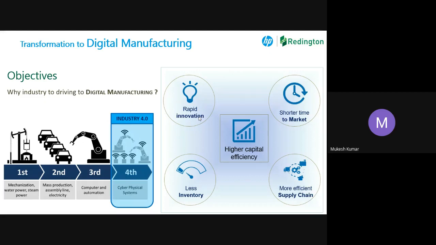When we are talking about supply chain efficiency, that means my supply chain should be mostly in automated mode. And obviously, when I am able to achieve this, my capital efficiency is going to be much better. This is what Industry 4.0 expects, basically, right? So 3D printing is one of the tools which helps the industry get to their target lines.